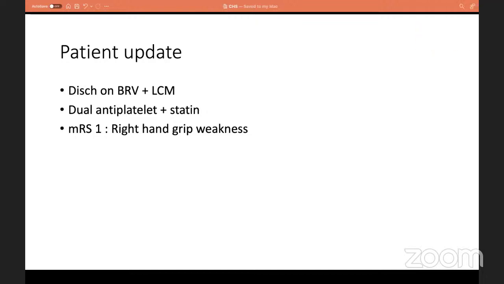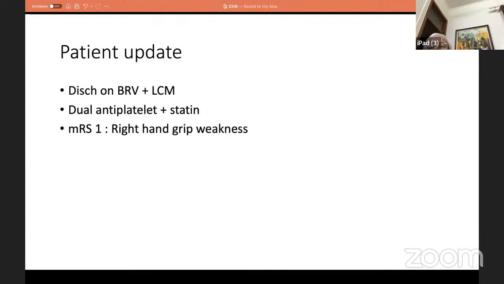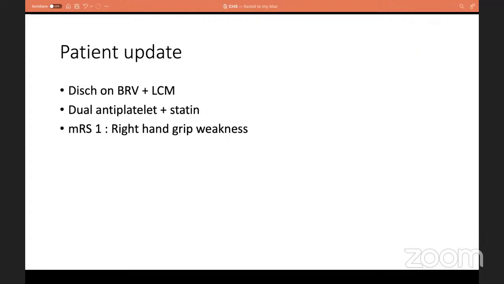It was controlled subsequently, but the patient had some behavioral issues because of levetiracetam at higher doses. So we had to switch to brivaracetam and then monitor the patient, and we discharged him. He went home 2 weeks back.